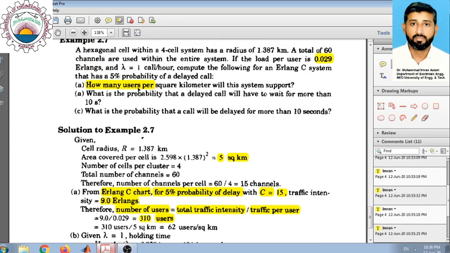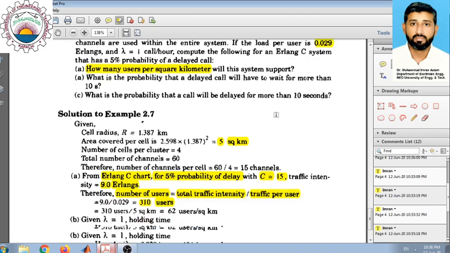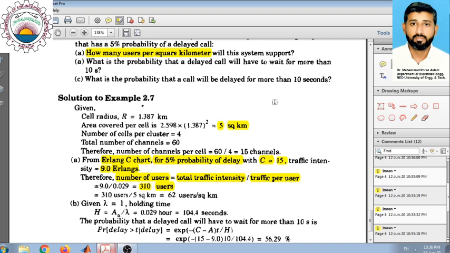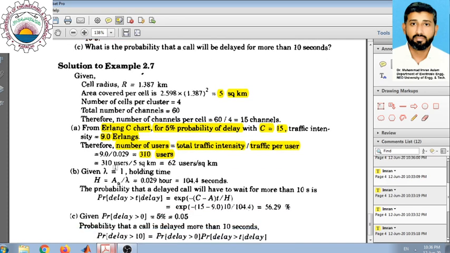The question here states: how many users per square kilometer are supported by the system? So we are interested in calculating the number of users per unit area of the system. In order to find this number of users per square kilometer, we can simply divide the total number of users, which is 310 users in a cell, by the area of the cell, which is 5 square kilometers. So this gives us 62 users per square kilometer.